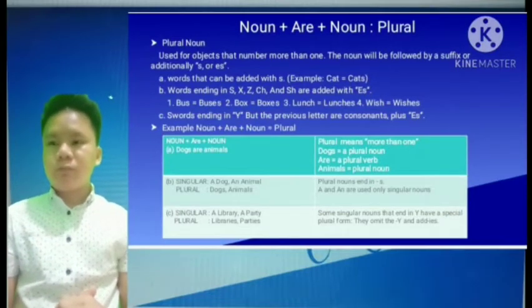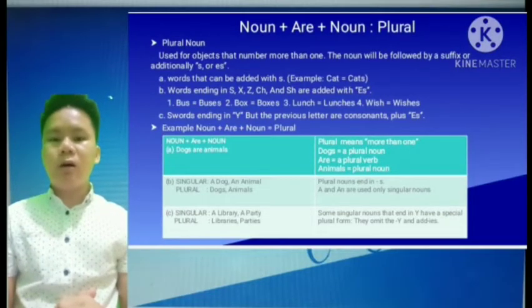Second, noun plus are plus noun are plural. Plural nouns are used for objects when the number is more than one. The noun will be followed by a suffix, either s or es.